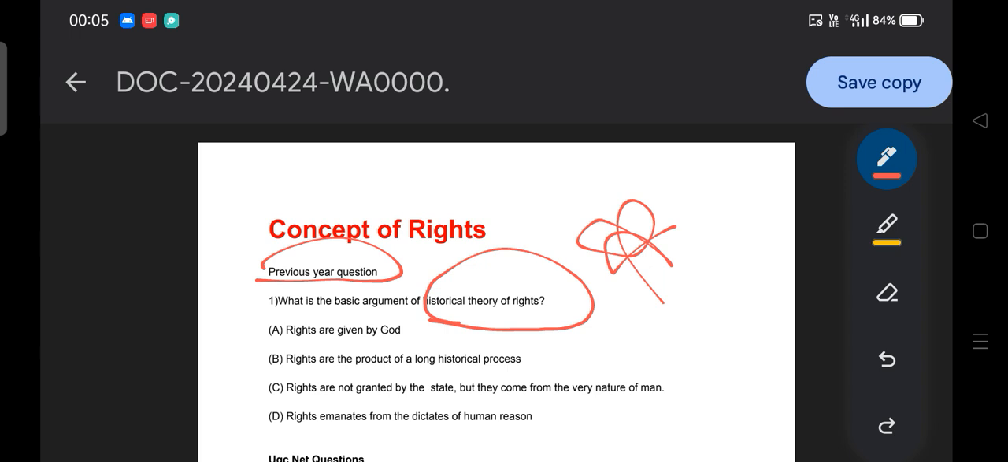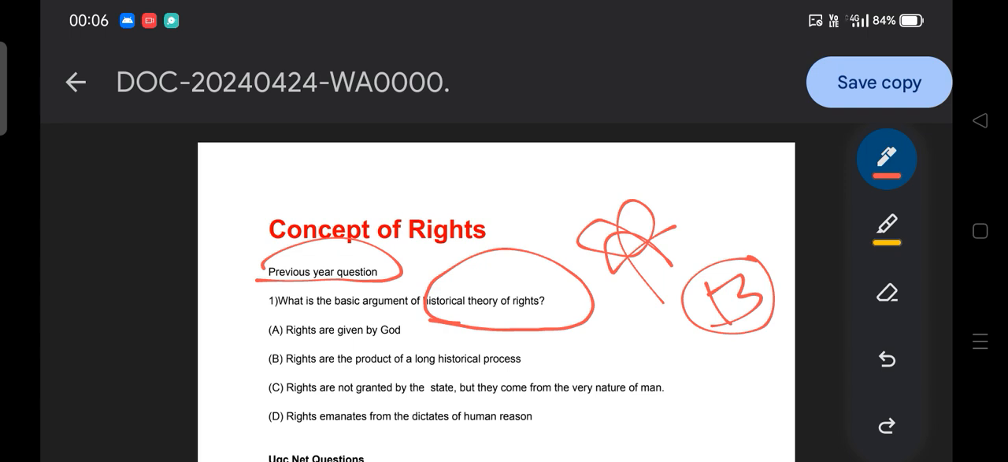Option A: rights are given by God. Option B: rights are the product of a long historical process. Option C: rights are not granted by the state but come from the very nature of man. Option D: rights emanate from the dictates of human reason. So what is the answer to this question? As we all know, option B is the answer. So the historical theory of rights we need to cover.